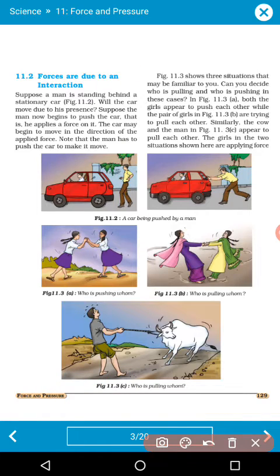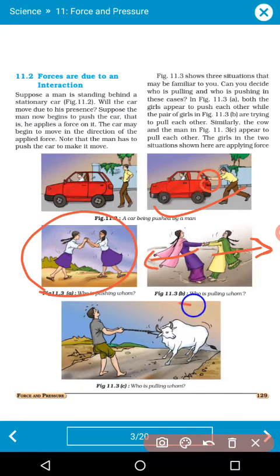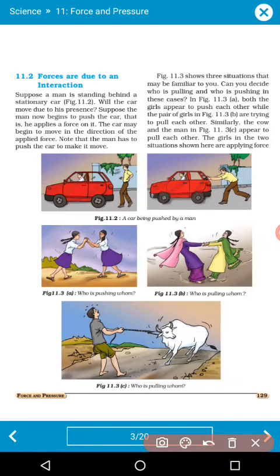Here some examples are given. Fine. A person is interacting with the car surface. He is pushing that car in the forward direction. In this case, two girls are playing, so they are pushing each other in their directions. The yellow girl is pushing the blue girl to the right, and the blue girl is pushing the yellow girl to the left. In this case both the girls are pushing. Understood? Now in this case, the bullock was going in this direction, but the person is going to carry this ox in this direction. So in this case also the pulling force is there.